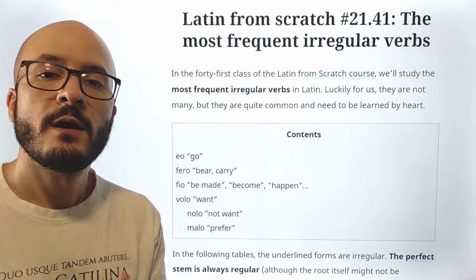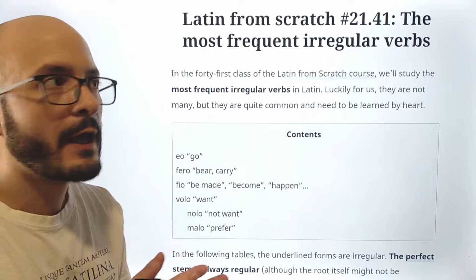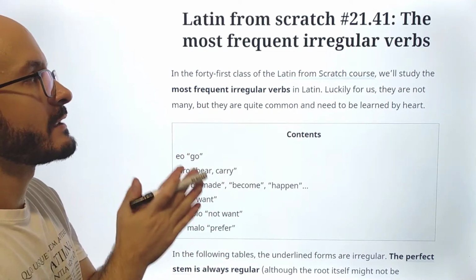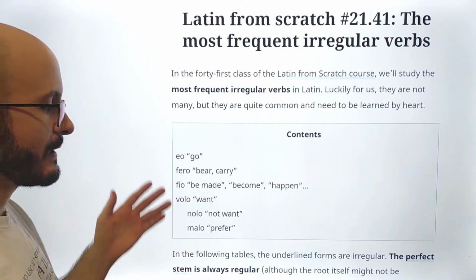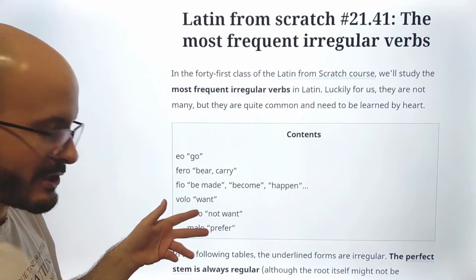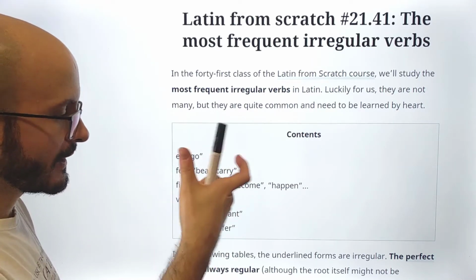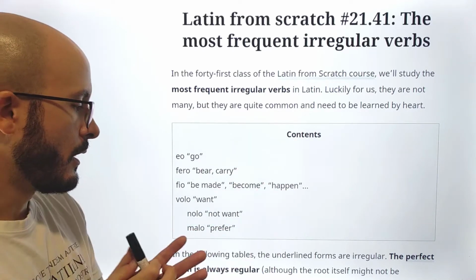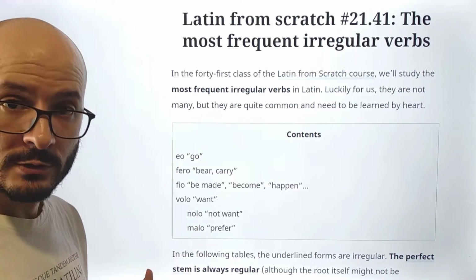Latin from scratch, the most frequent irregular verbs. Of course, we are not going to study every irregularity in the verbal system. We are going to study the most frequent irregular verbs. And here we see, pretty much 4 plus 2: eo, go; fero, bear, carry; fio, feel, be made, become, happen; or volo, want. And then we see that volo has 2 compounds itself.